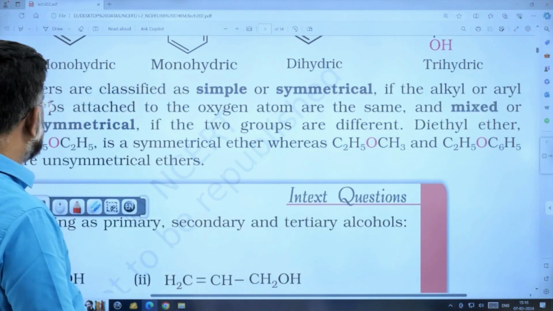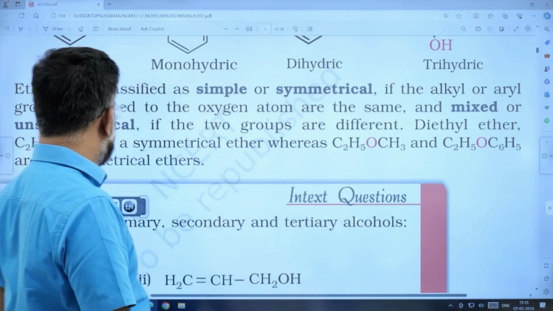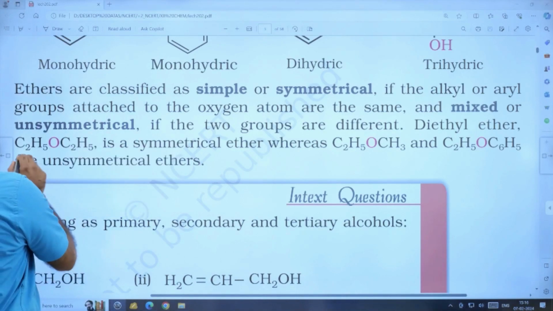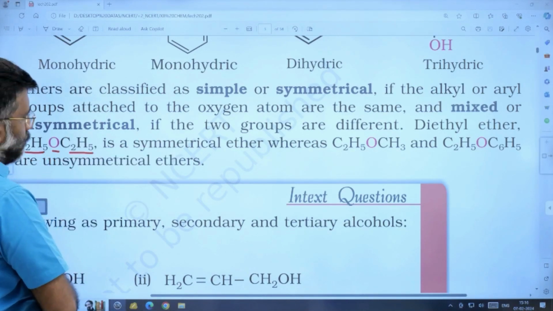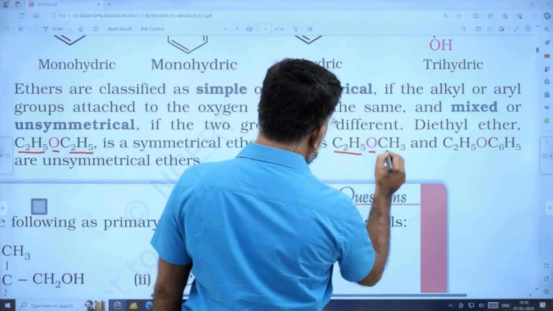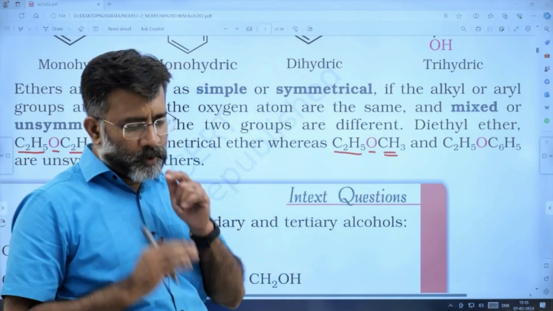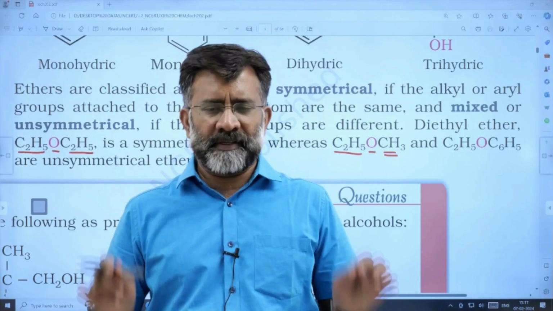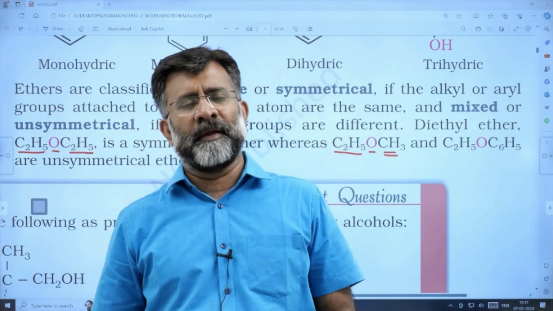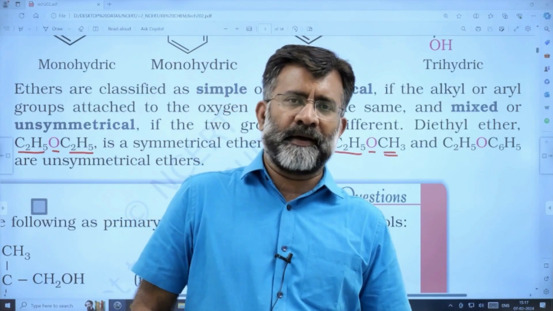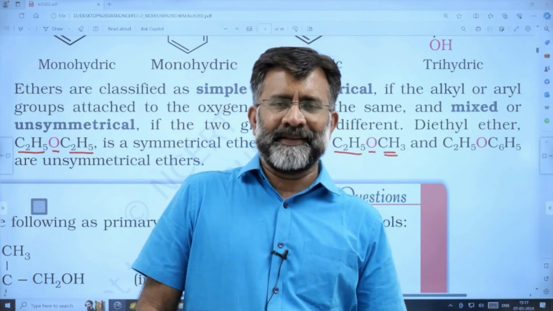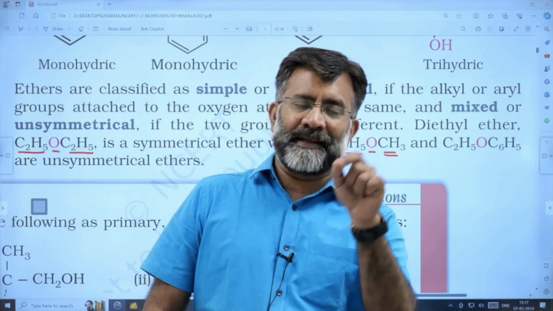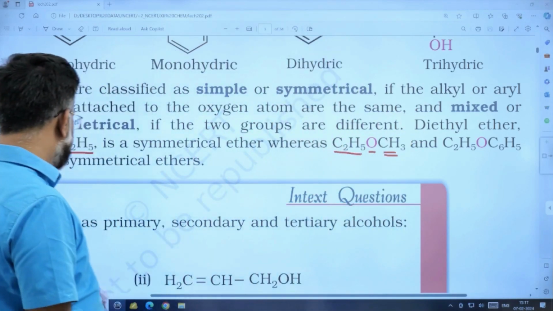And coming to ethers, I have already commented: simple ether, symmetrical ether, or mixed ether, unsymmetrical ether. This is a simple ether, ROR, symmetric ether. ROR dash, that is a mixed ether. So when two different alkyl groups come, it is a mixed ether or unsymmetrical ether. When the same alkyl group or the same hydrocarbon group comes, it is called a simple ether or symmetric ether. So ROR is simple, symmetrical, and ROR dash is unsymmetrical or mixed ether, right? Yes.